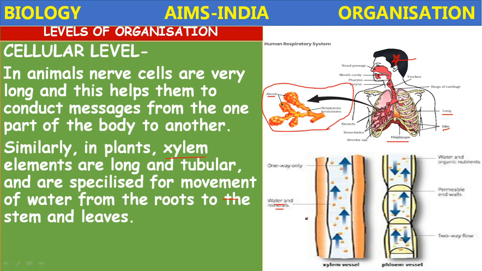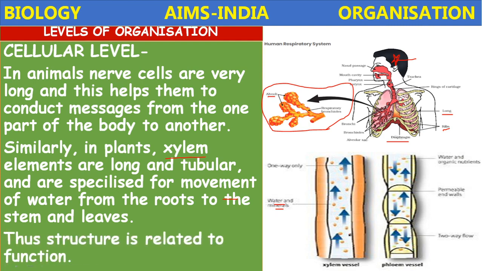The phloem also transports the food material from leaves to all the remaining parts of the plant, up and down. So like that, the different tissues or different cells present in the body of a plant or animal, depending upon their structure, perform different functions.